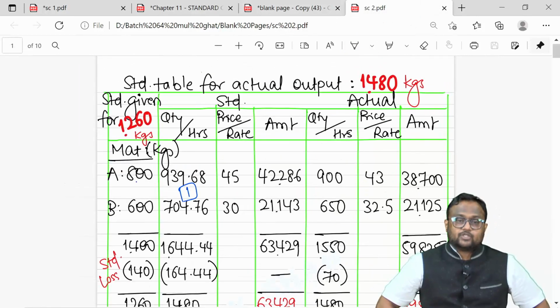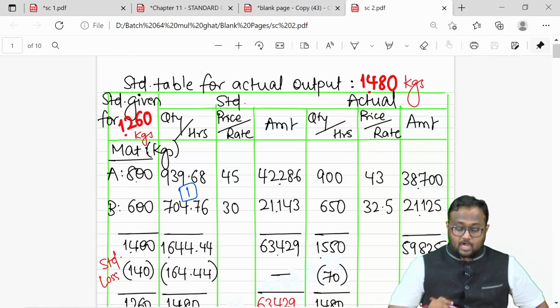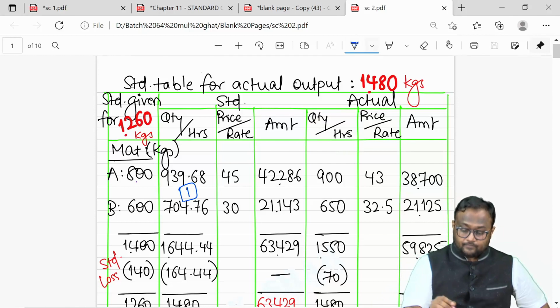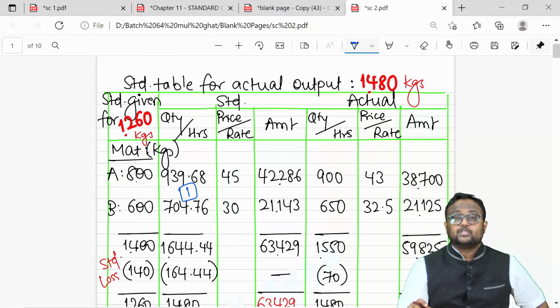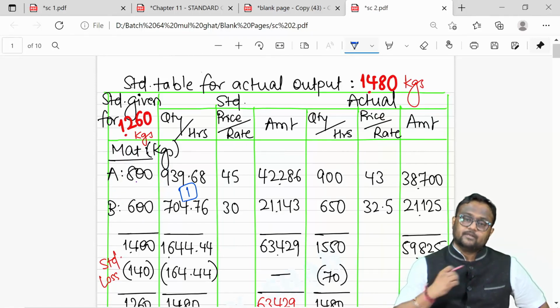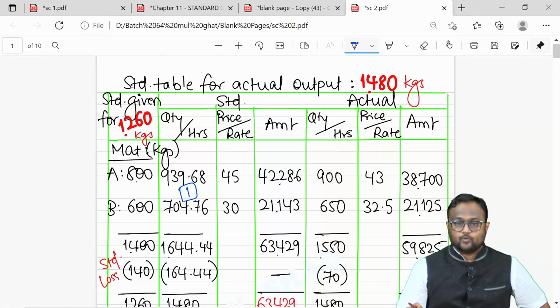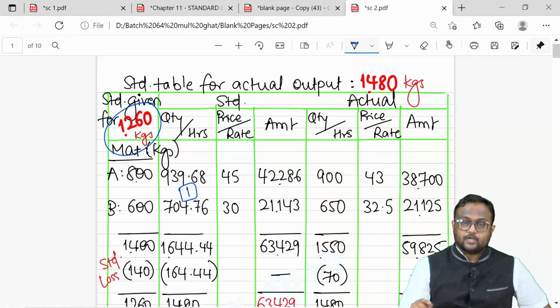See, my standard data was given for 1260 kgs. How? They said 800 should be A, 600 should be B. That means total should be 1400 and 10% should be the loss. So 1400 minus 10%, 1260 should be the output. So the standard data is given for 1260, but actual output is 1480.